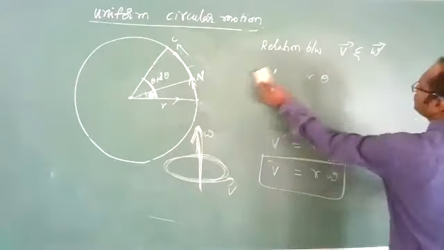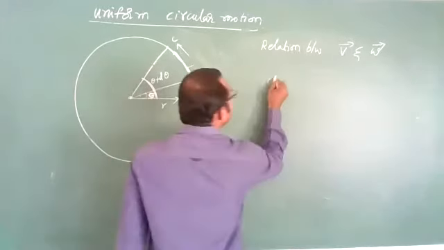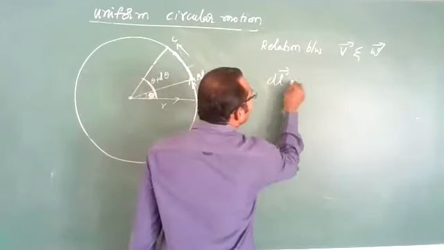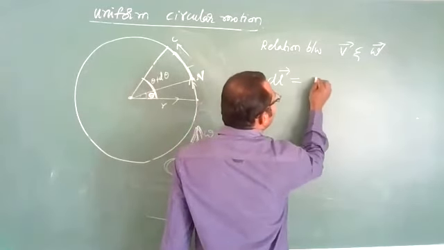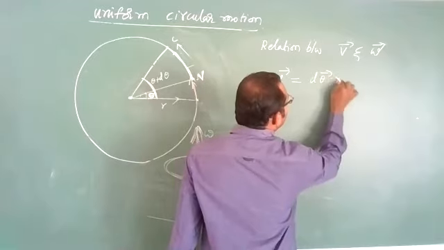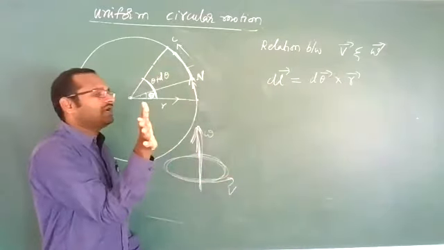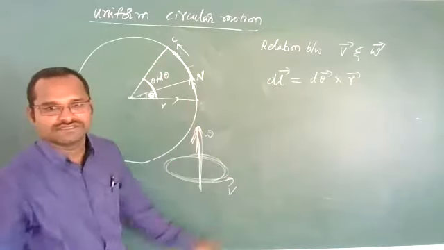Yes, let us write that also. Just now I have given that dl bar is equal to d theta bar cross r bar. No? d theta cross r is dl. This is the given relation.